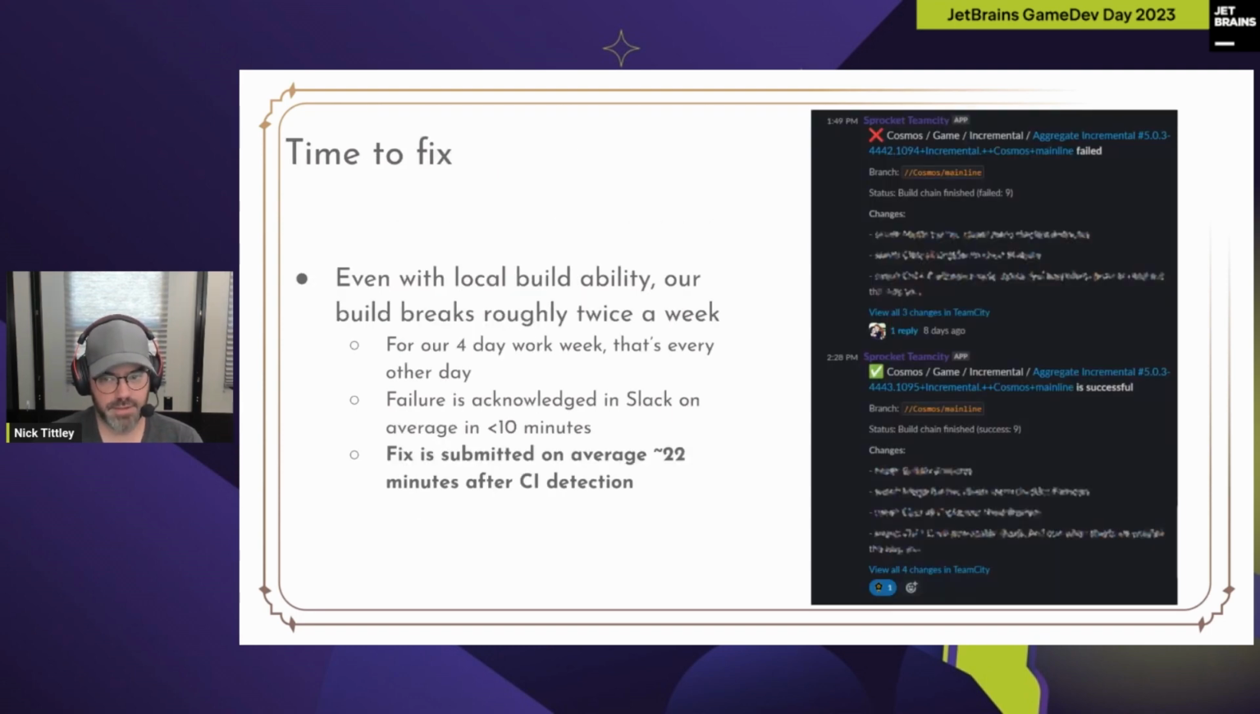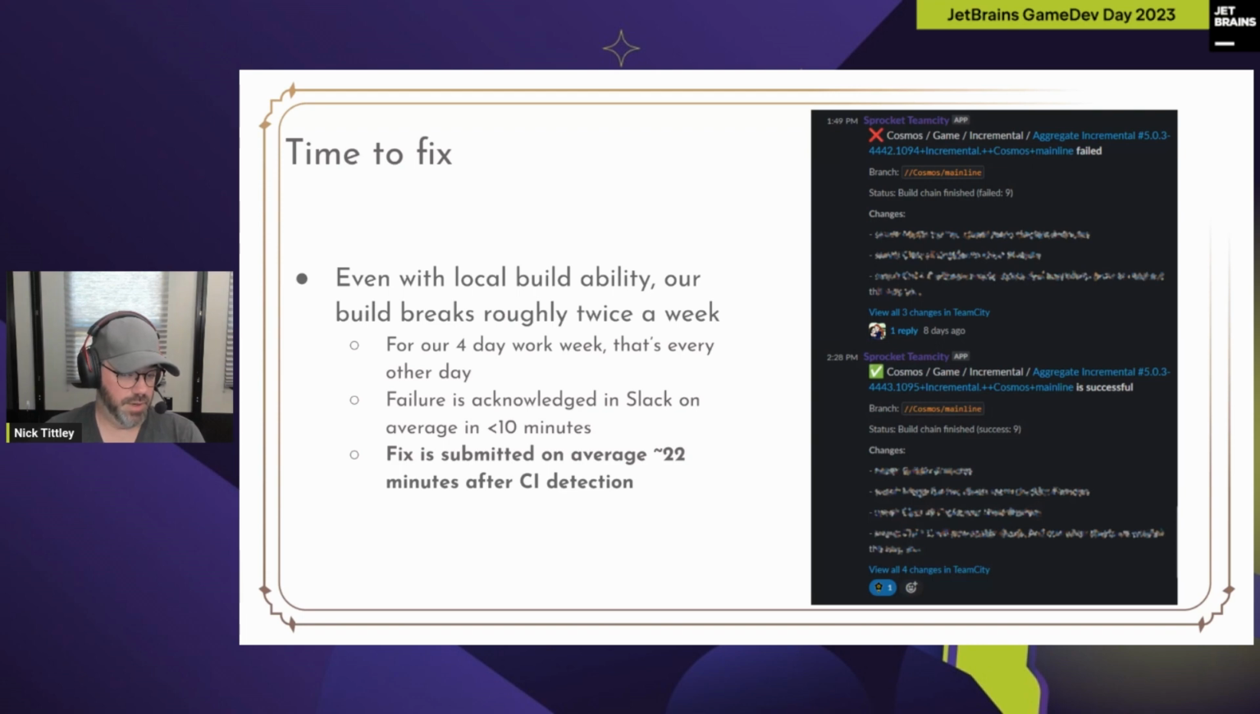Perhaps the most amazing metric that we've discovered is our time to fix. Even with all our local running abilities and our diligence around not wanting to break the build and be good to each other, we still break it roughly about twice a week, which for us, we work 4 days a week, is every other day. That may seem like it's not that much, but it has impact, and so it needs to be addressed.